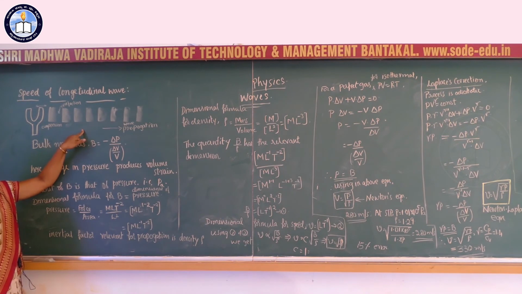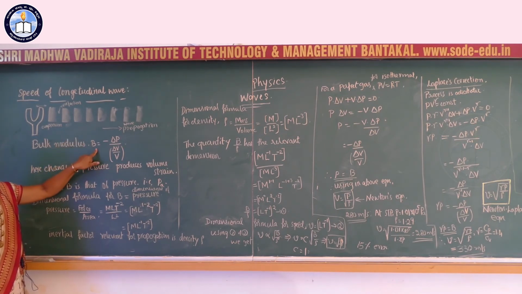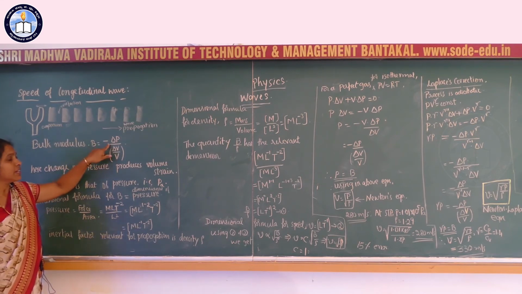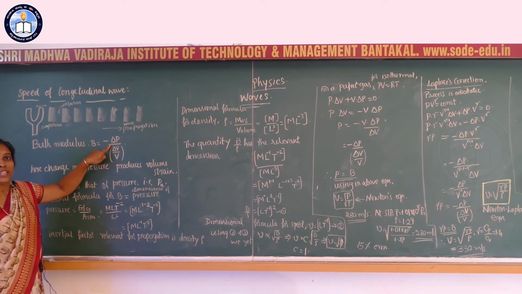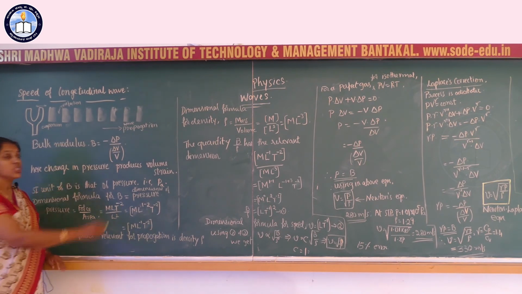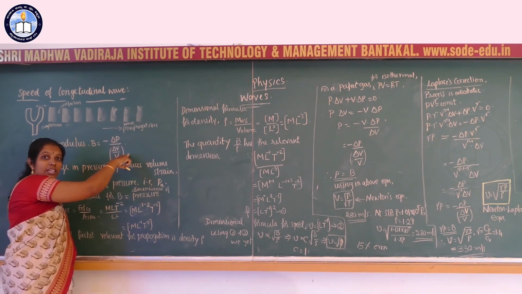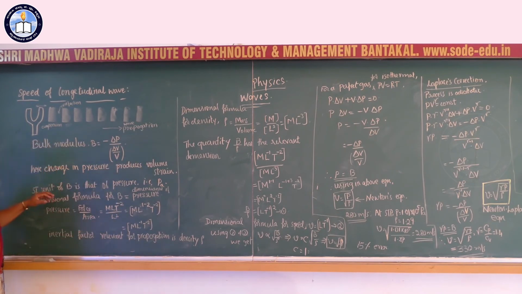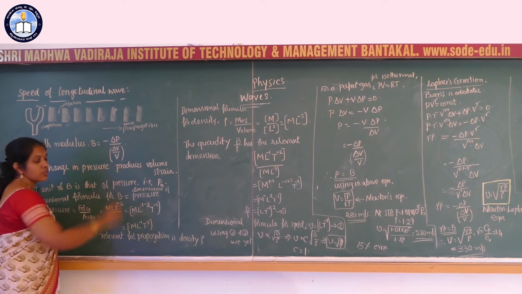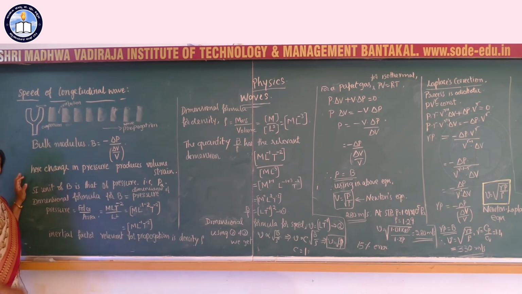Since this is air, the elastic property relevant here is the bulk modulus. As we studied in the previous chapter, chapter number 9, bulk modulus is the ratio of minus delta P by delta V by V, that is, the ratio of hydraulic stress to bulk strain. When there is compression, density changes and pressure changes; the change in pressure produces a volume strain, a change in volume.